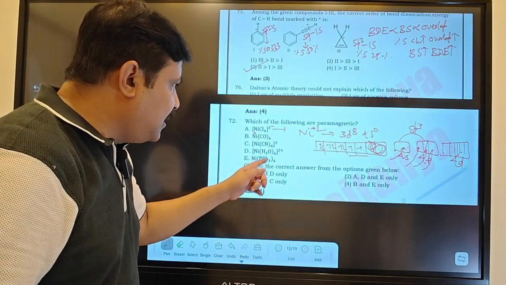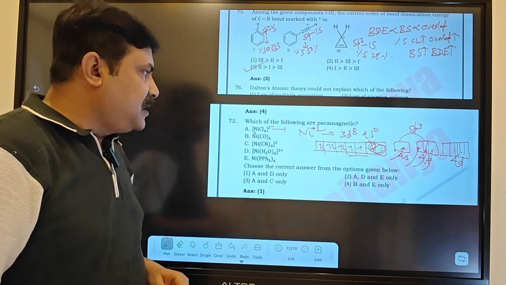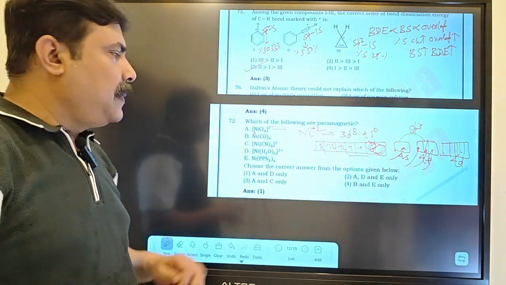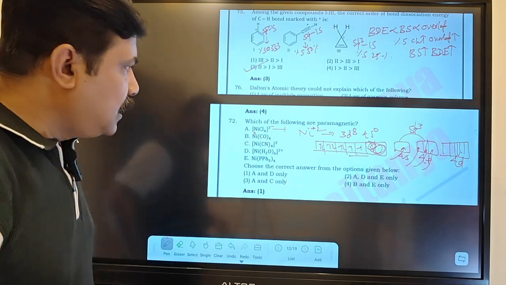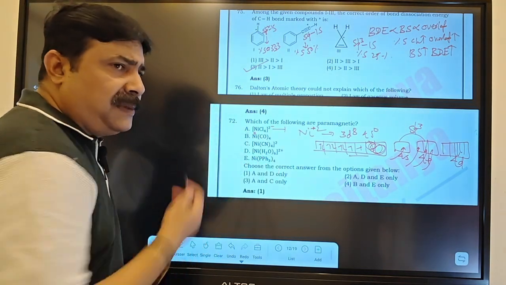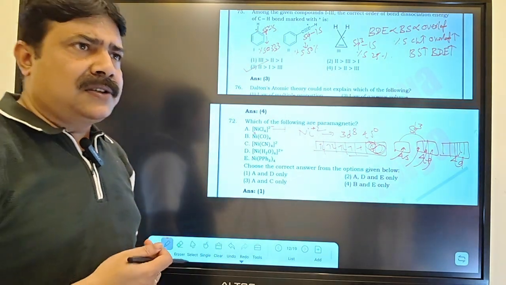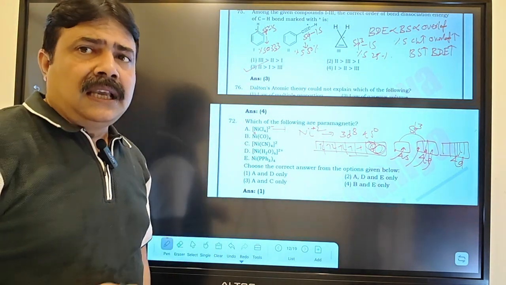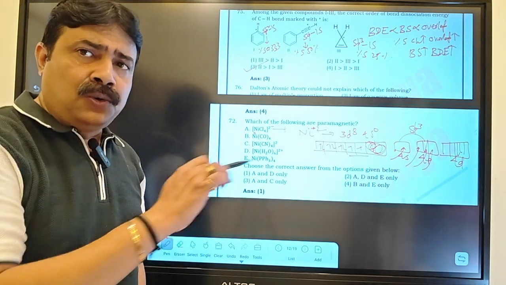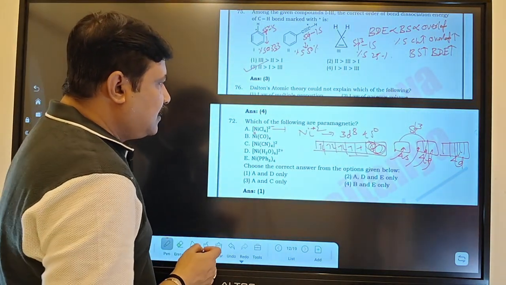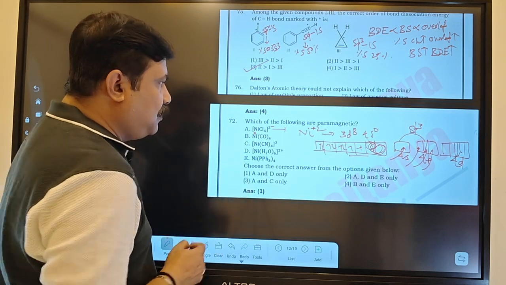And then if you look at H2 and PPh3, PPh3 is also a strong field ligand. PPh3 is a strong field ligand, which means I can already understand that the hybridization will be sp3, exactly like the NiCO4 situation. Hybridization sp3, against Hund's rule pairing will be there. But if you look very carefully, consider the number of unpaired electrons present.